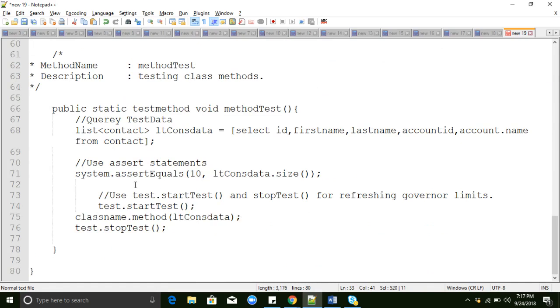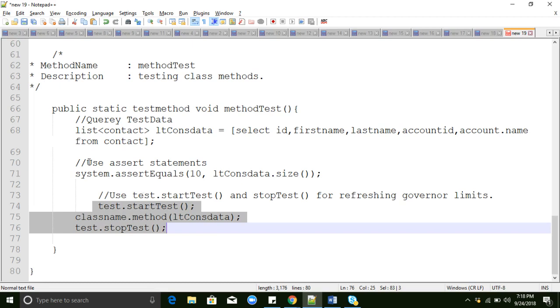And one more thing, what is the use of startTest and stopTest? It will refresh the governor limits. Generally we have governor limits, right? We can perform a maximum of 150 DML operations, we can query a maximum of 50,000 records in a single SOQL query, and we can perform a maximum of 100 SOQL queries in a single transaction. So these are the governor limits. To refresh all the governor limits, we use the startTest and stopTest methods in the test classes.